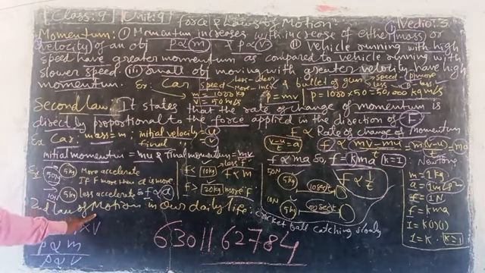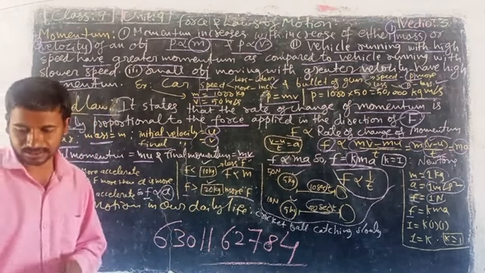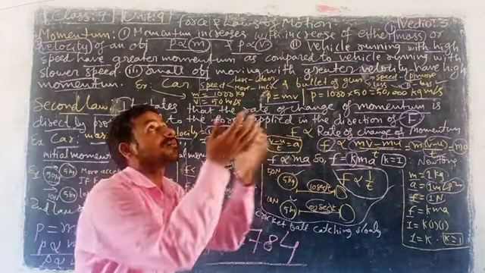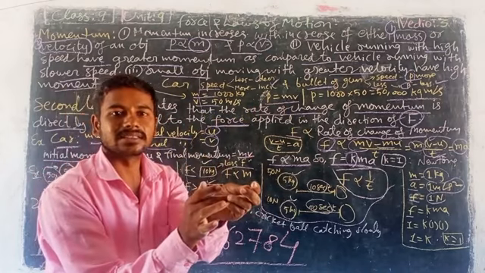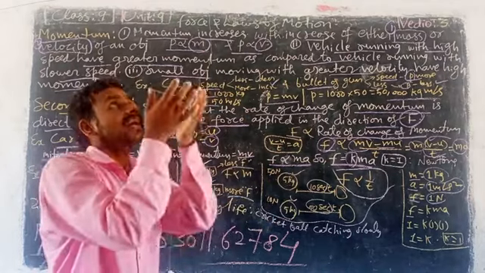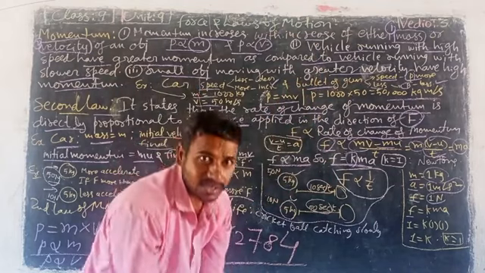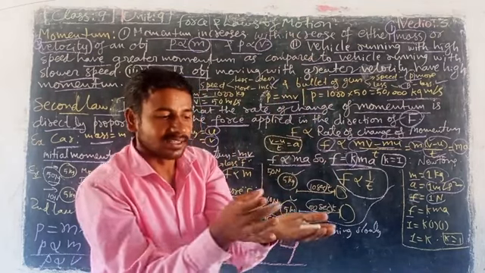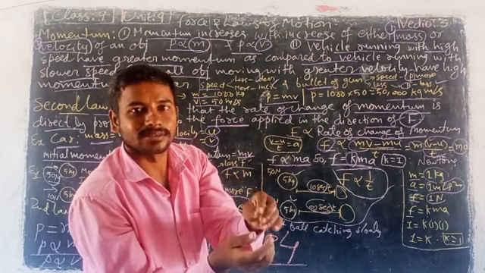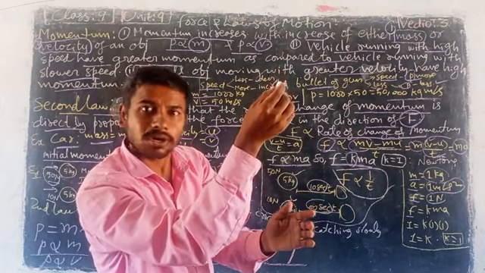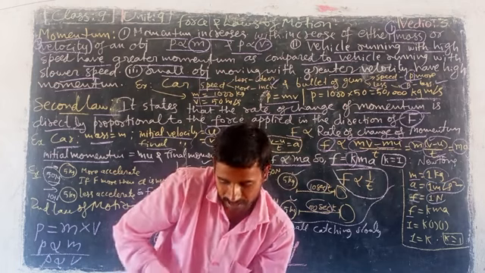Look here. What does this mean? The second law of motion in our daily life. Look here, a cricket ball. You know the cricket ball very clearly. When the ball is coming like this, if you catch it directly like this, your hand will get injured. After catching, if you draw your hand back, then injury will not occur to our hand. The ball has speed, okay, I can agree, but you should draw back. The second law works in our life.